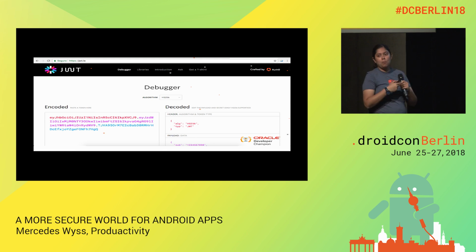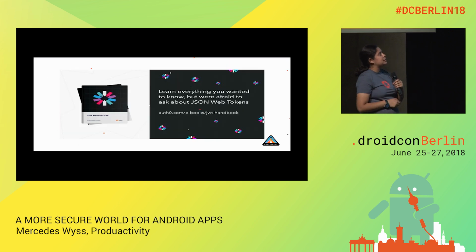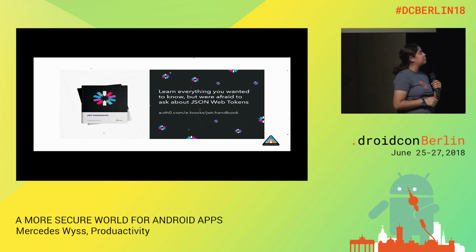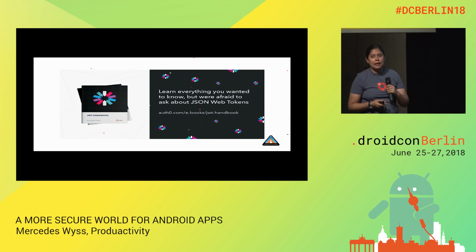So if you want to know more about JSON Web Tokens and how we implement them, there is this website, jwt.io, to investigate about it. And I suggest this handbook from the Auth0 people that is really good. They explain everything about how to use JSON Web Tokens for federated identities, and have a chapter on using JSON